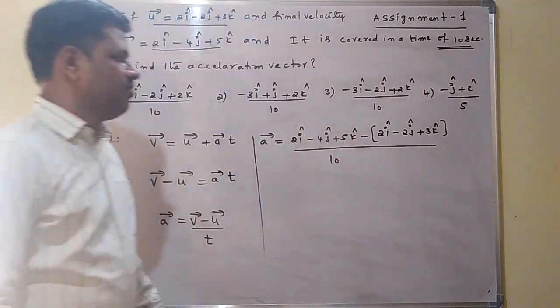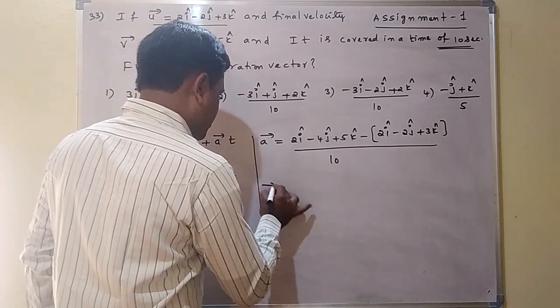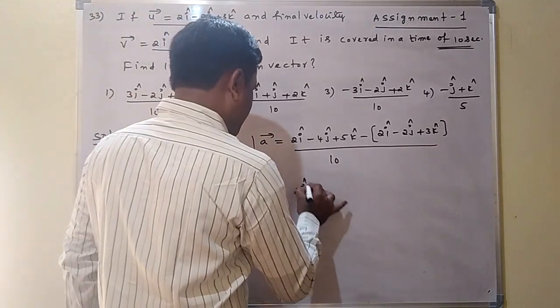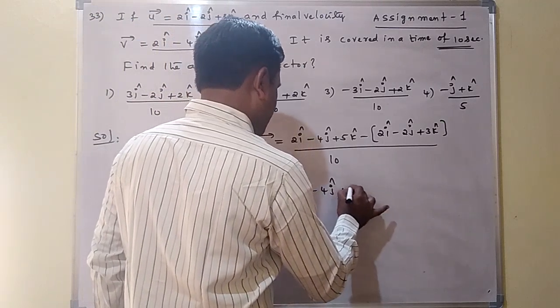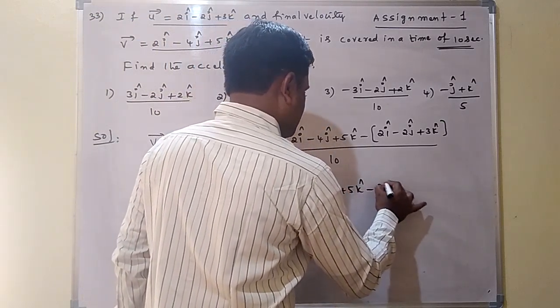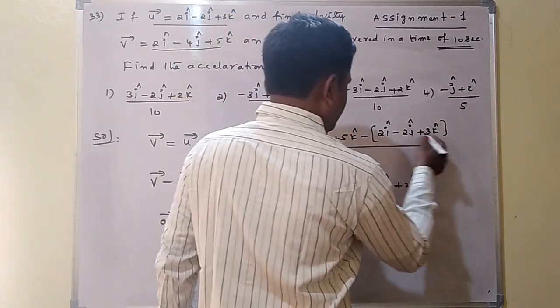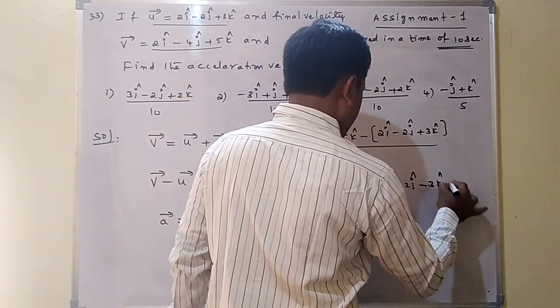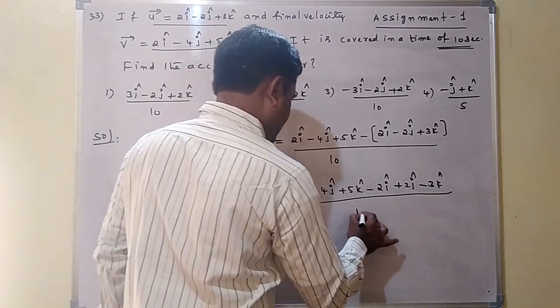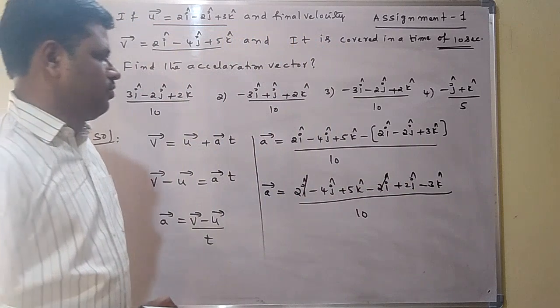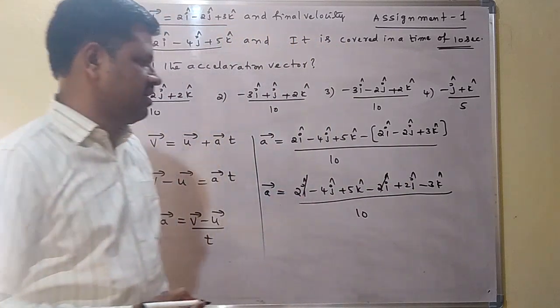Time 10 seconds given. So from this, a bar is equal to, we calculate this one, 2i cap minus 4j cap plus 5k cap minus 2i cap plus 2j cap minus 3k cap, by 10. Minus into minus is plus, minus into plus is minus. Here 2i cap minus 2i cap is cancelled.